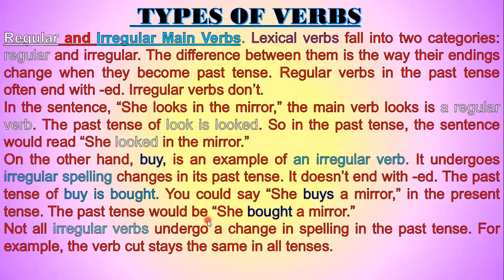Similarly, the first form of go is go, but the second form is went. Go, went, gone. This is an example of an irregular main verb. Not all irregular verbs undergo a change in spelling in the past tense. For example, the verb cut stays the same in all tenses.